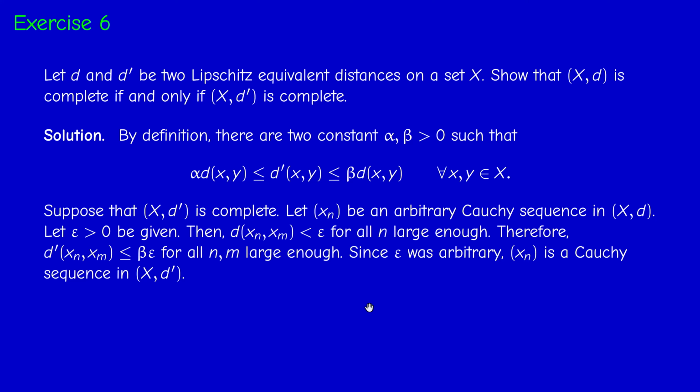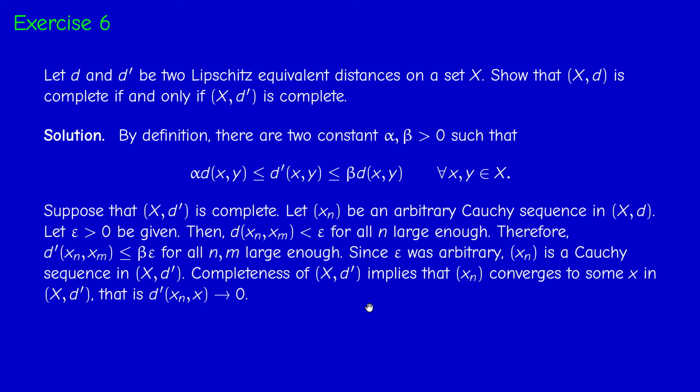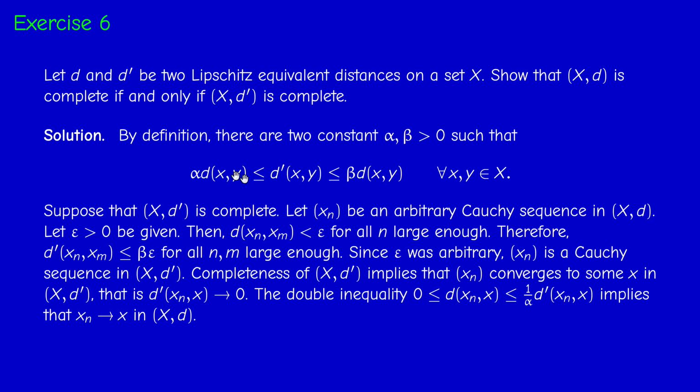Now, xn is a Cauchy sequence in (X, d prime), and since (X, d prime) is complete, xn converges to some x in (X, d prime). So this means that the distance d prime between xn and x tends to 0 in the usual distance of R. Now, if you look at this inequality, d of xn x is less than 1 over alpha d prime, but d is positive. So d of xn x is between 0 and 1 over alpha d prime of xn x. So by the sandwich theorem, d of xn x converges to 0, and therefore this means that xn converges to x in (X, d).